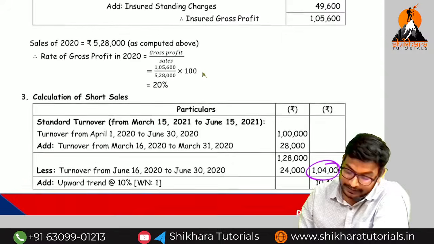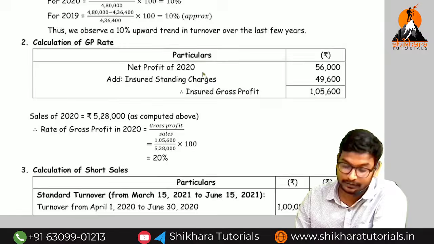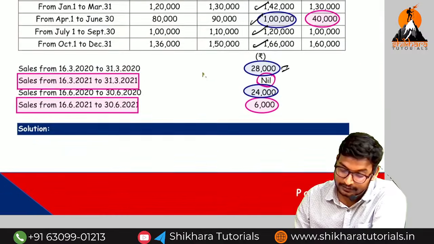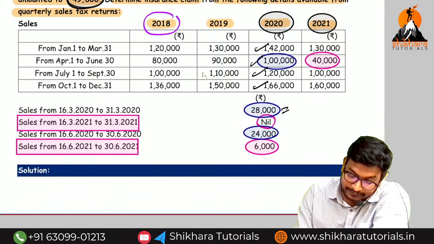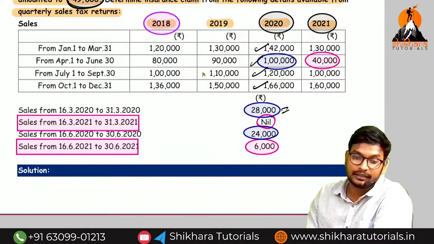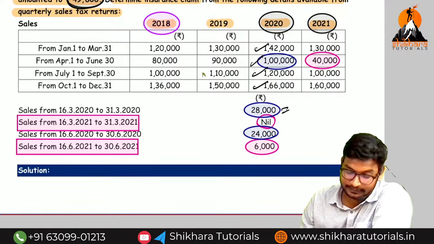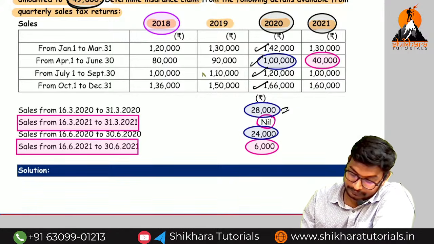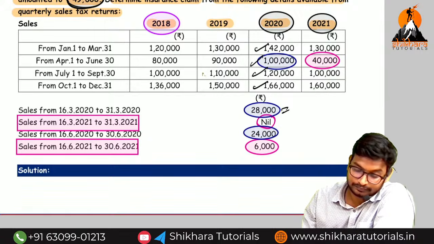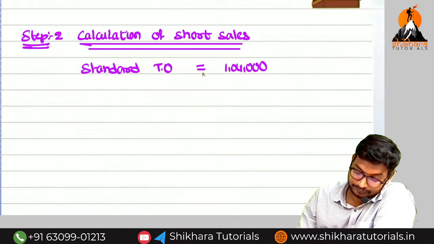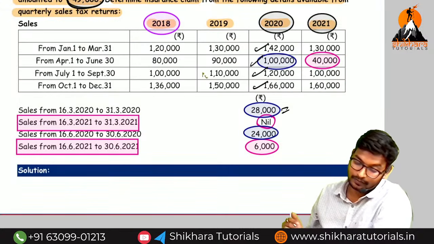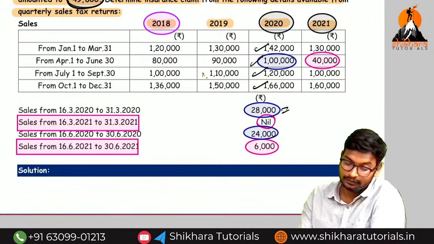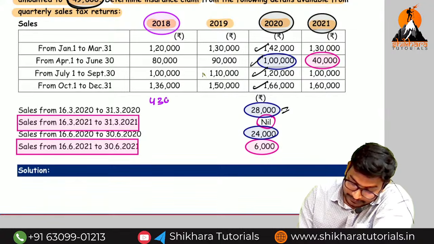But here we need to adjust the trend. So what is the trend we need to adjust? If you see, what is the total turnover for 2018? Four lakh 36,000.